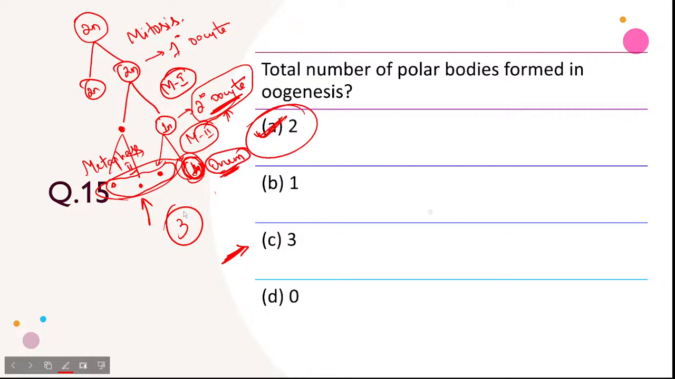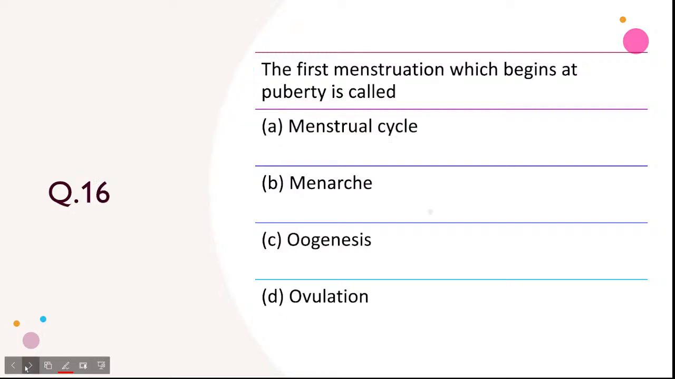Next question is, the first menstruation which begins at puberty is called, that is called menarche. So it's a very simple question. Menarche is the correct answer. Menarche will occur at the age of like 10 to 12 or 13, that is puberty. So that is called menarche, and the end is called menopause, which occurs at the age of 45 to 50.